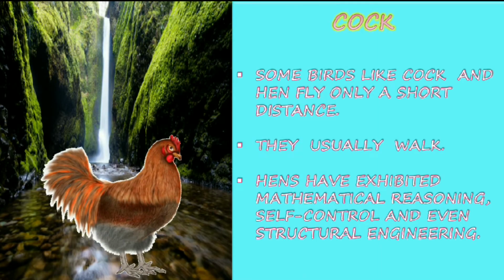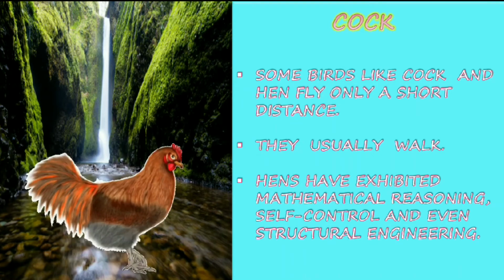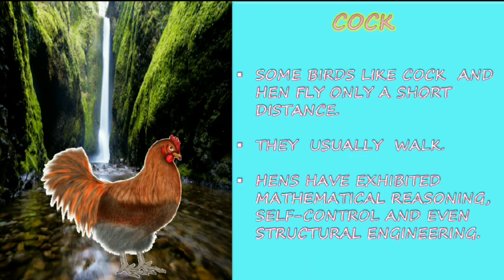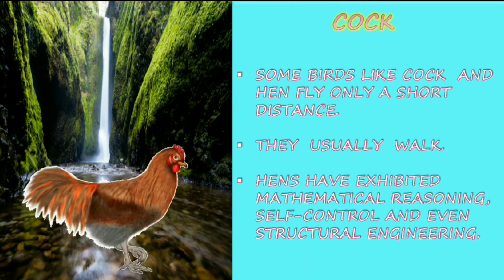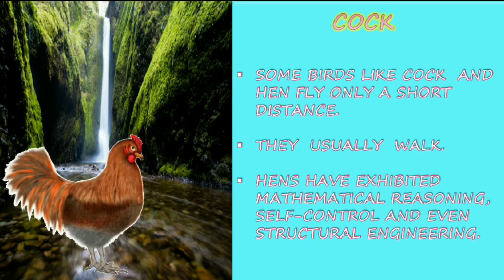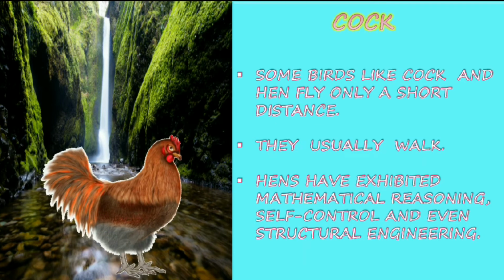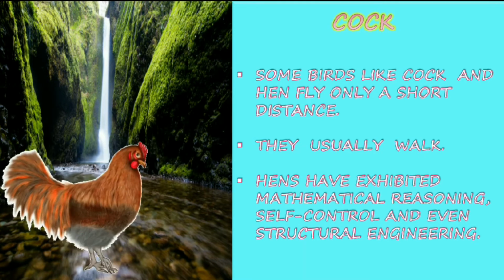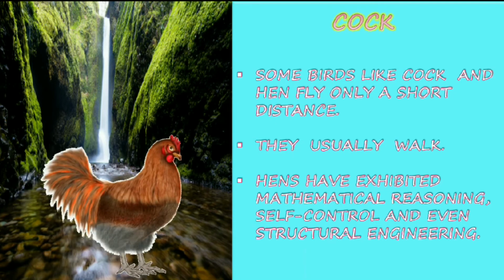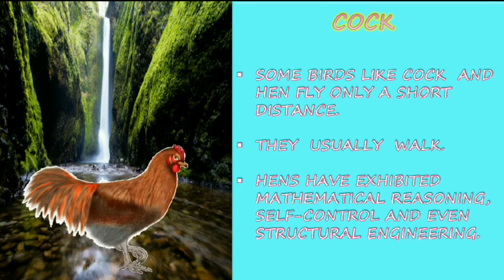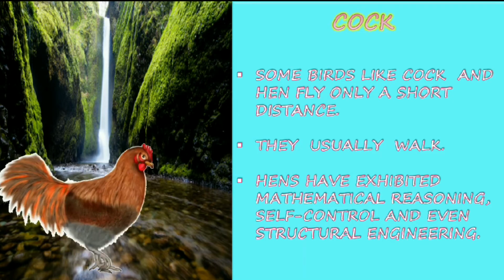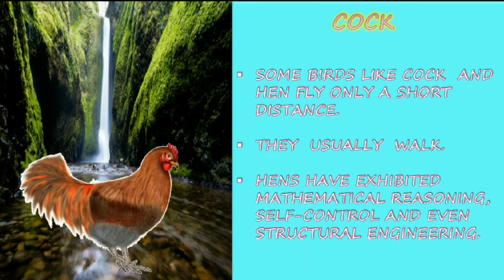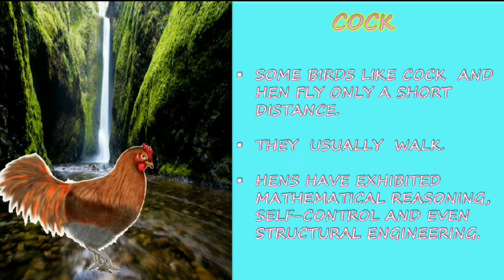Cock. Some birds like cock and hen fly only a short distance. They can't fly high in the sky. They can fly only a particular distance. They usually walk. These kinds of birds usually used to walk. They won't fly. Hens have exhibited mathematical reasoning, self-control, and even structural engineering.